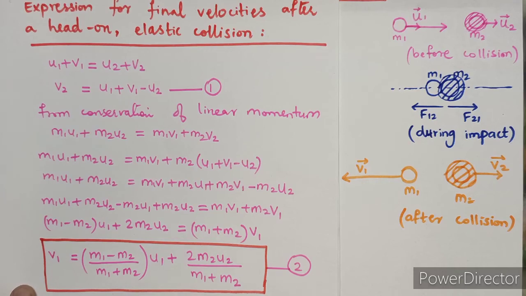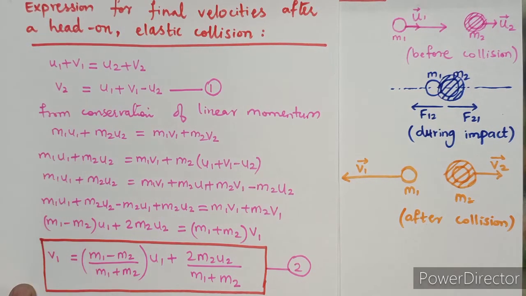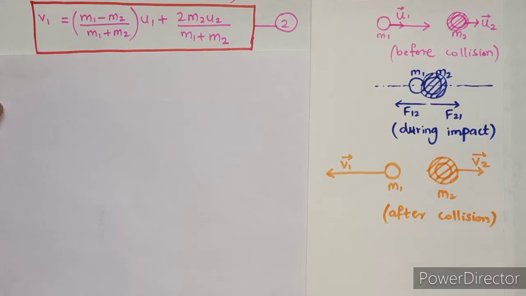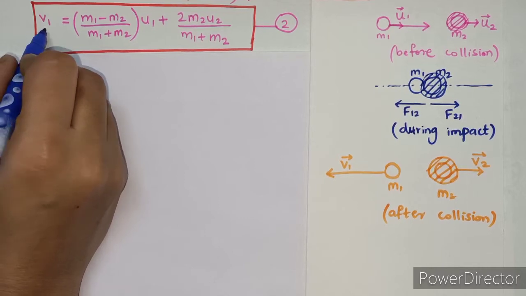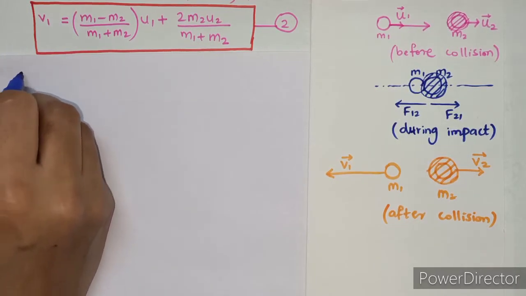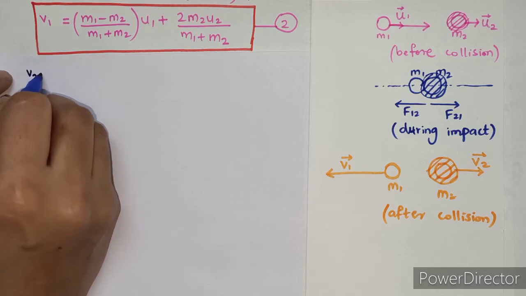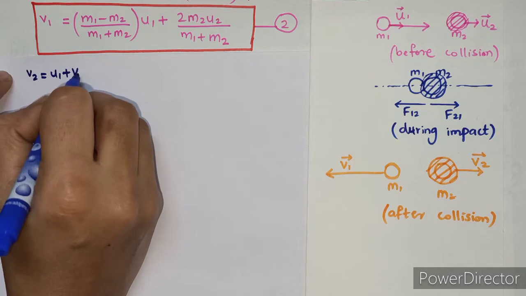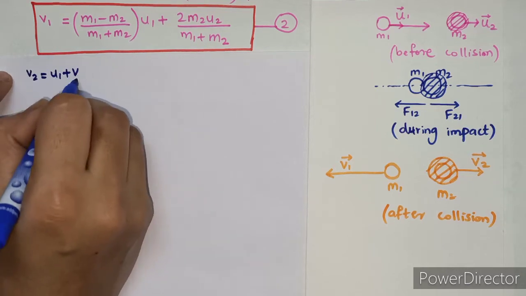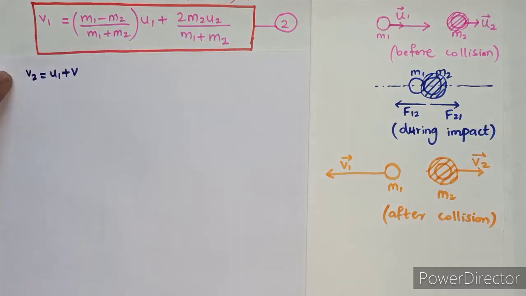So here we have obtained the final velocity v1 by means of equation number 2. Now by using this equation, we have to substitute the value of v1 in equation number 1, and hence we can determine the value of v2 also. So let's substitute the value of v1 in equation number 1, which is v2 is equal to u1 plus v1 minus u2. So instead of v1 we have to write down this equation.